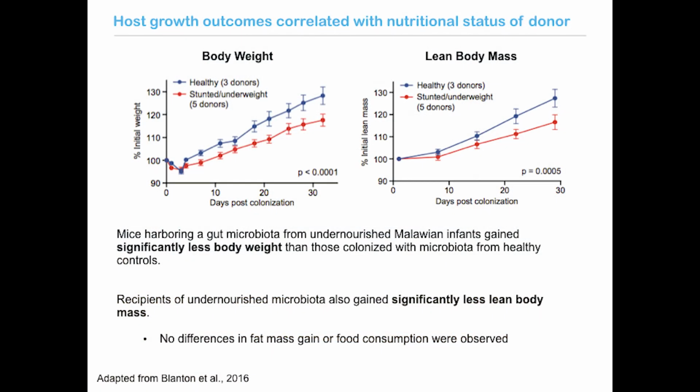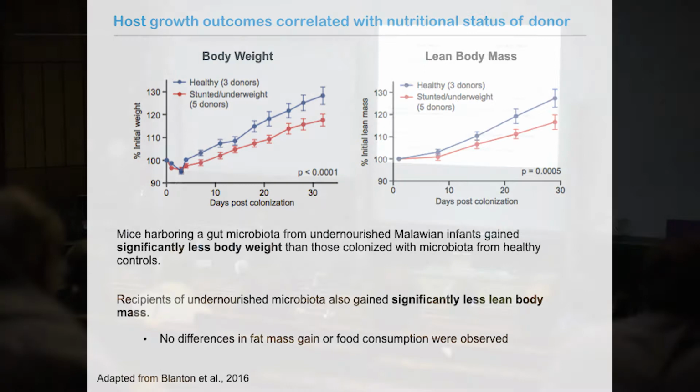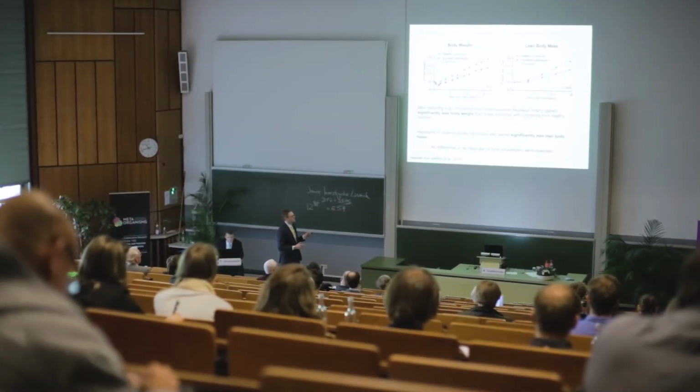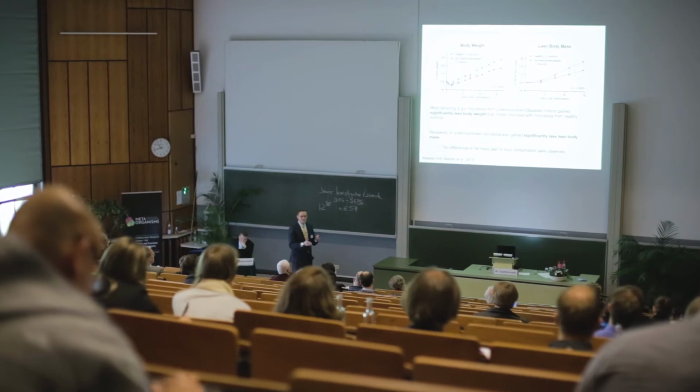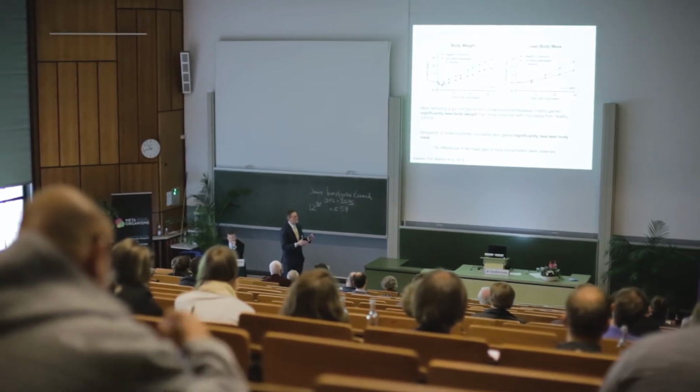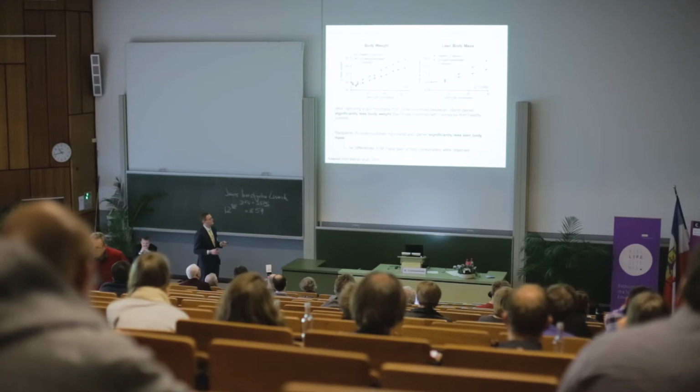Importantly, when we look at the body composition of these animals over time, we find that this difference is accounted for in the lean body mass of the animals. So that's everything except for fat: muscle, bone, connective tissue. In fact, we found no difference at all in fat mass gain between these two groups of animals. And we found no difference whatsoever in their food consumption. So although these mice have the same genetic background, they're fed the same diets, and they're eating approximately the same amount of food, those that harbored an undernourished microbiota gained less weight and less lean body mass over the same period of time.